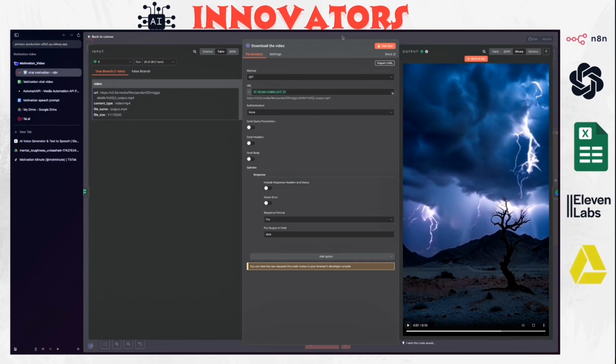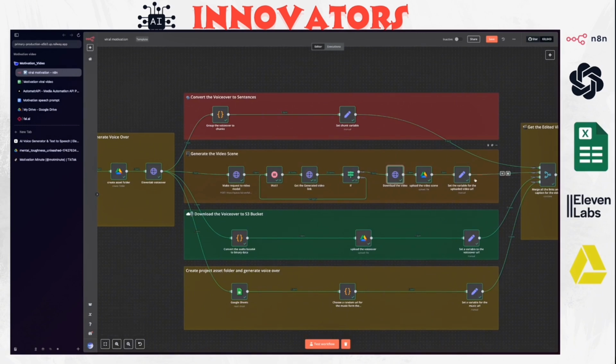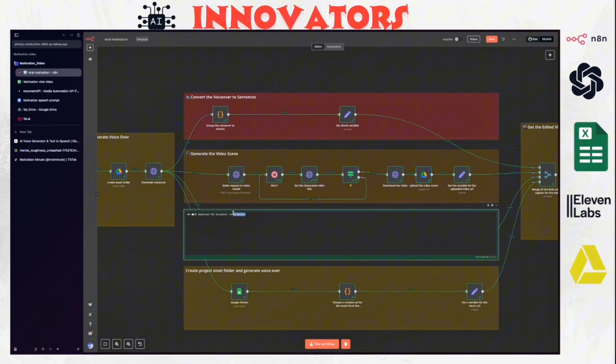Okay, so now we have the video captions and the actual video, and now we need to upload the voiceover that we generated to Google Drive. I had an S3 bucket here because I had this before as an S3 bucket, but I changed it to Google Drive for simplicity. So I'm just going to add Google Drive.